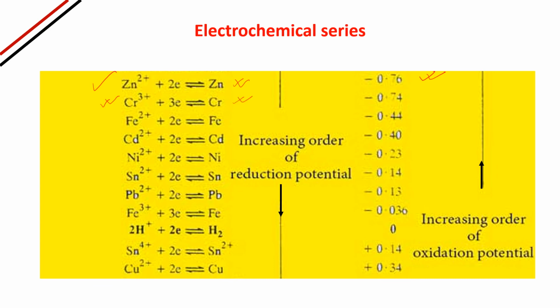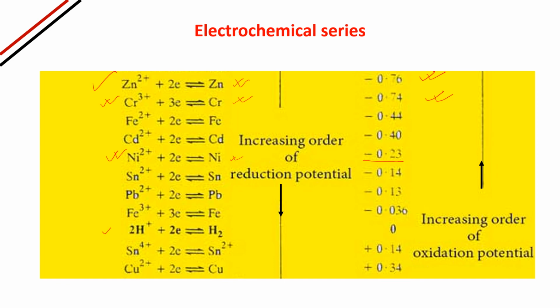Its reduction potential is minus 0.74. See, the value is increasing. Come to nickel: Ni2 plus plus 2 electrons gives you nickel. The value is coming to minus 0.23, still a minus sign but an increasing value.